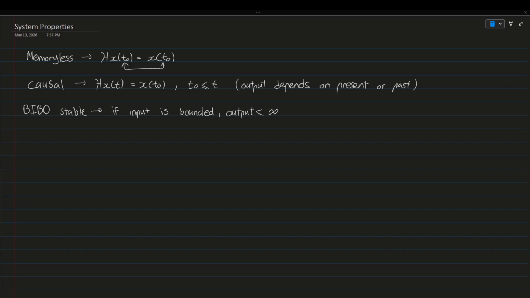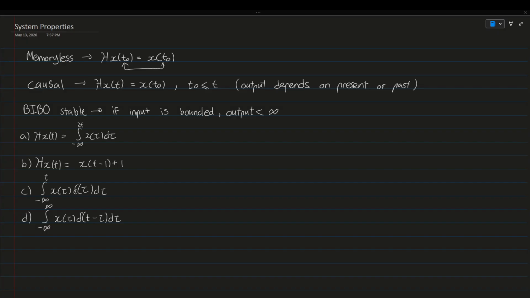And lastly, for stable, we essentially just assume that we have a bounded input. So let's say the magnitude of x of t is less than or equal to a, and then we see if our output is going to be less than infinity. So the output has to be finite essentially. So let's do some practice problems.